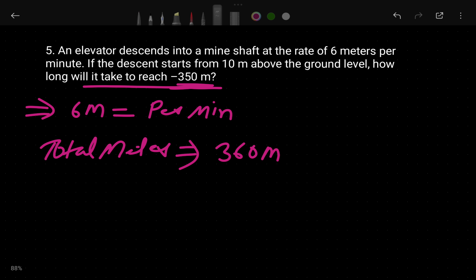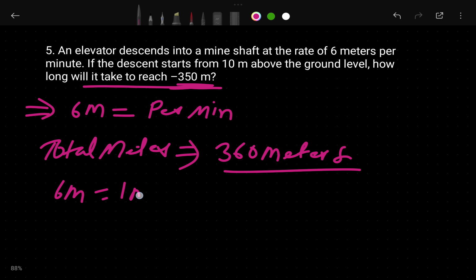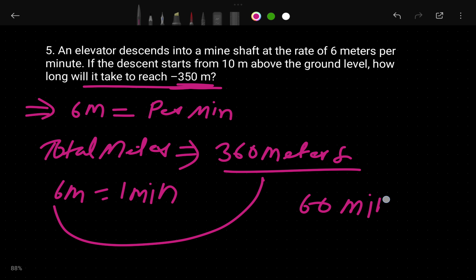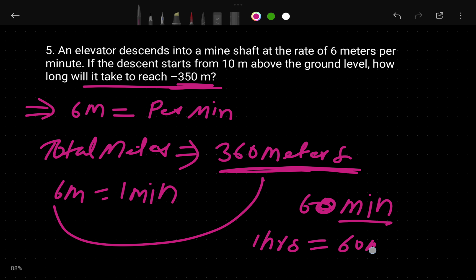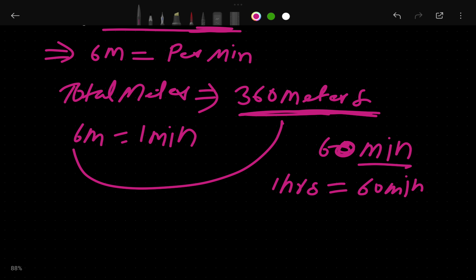I will write 360 meters here. They have to go 360 meters. Okay, so we know that they are going 6 meters in 1 minute. So when we divide 360 by 6, this is going to be 60. In 60 minutes they will go 360 meters. So we know that 1 hour has 60 minutes. So our answer is 1 hour.